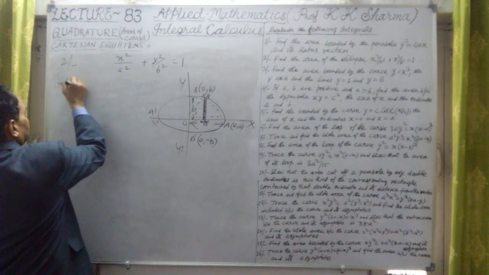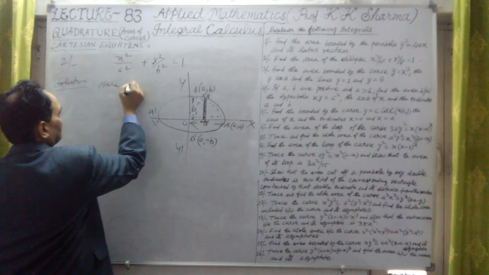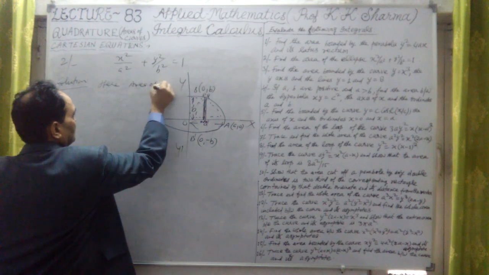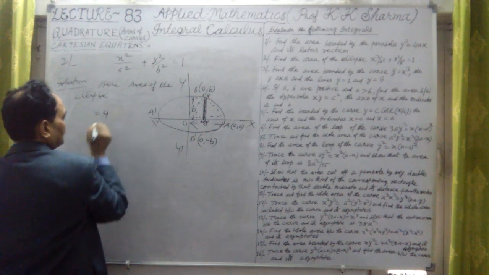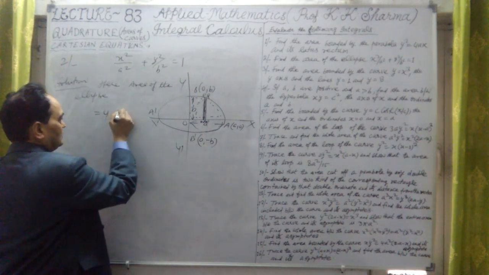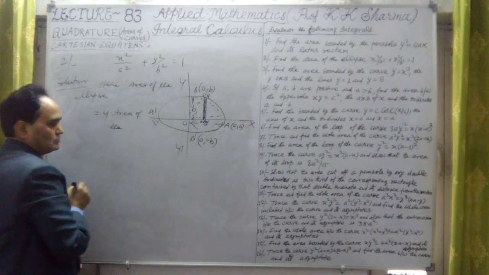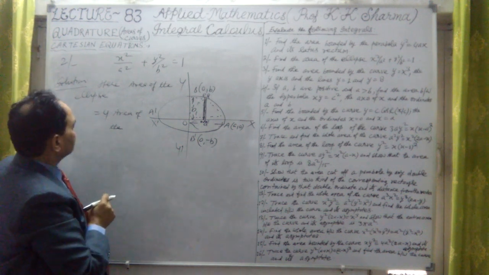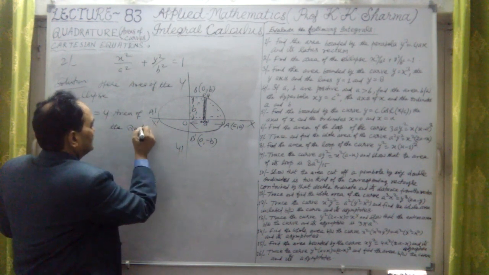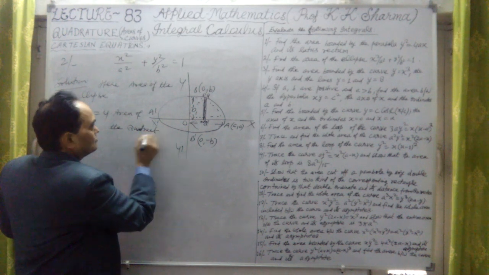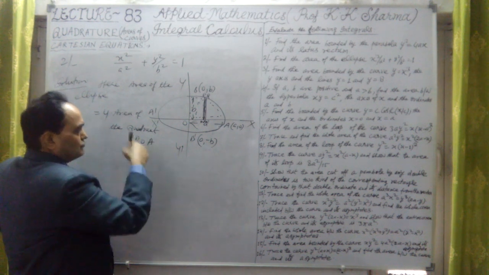Let me find out the solution. Here, area of the ellipse is equal to 4 times the area of the quadrant BOA.